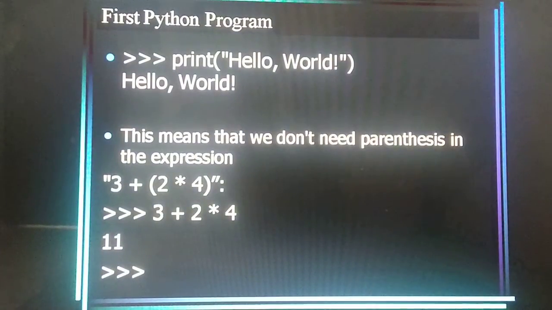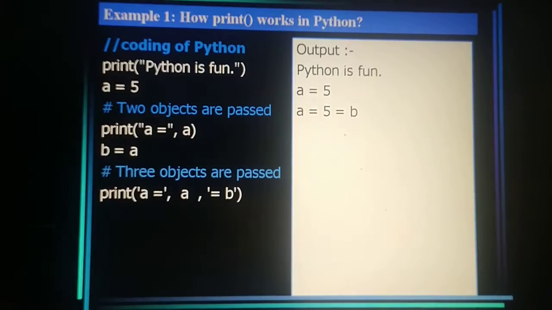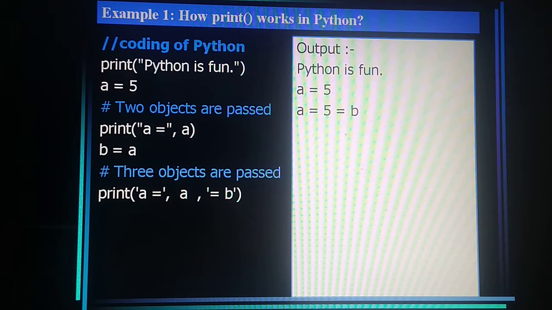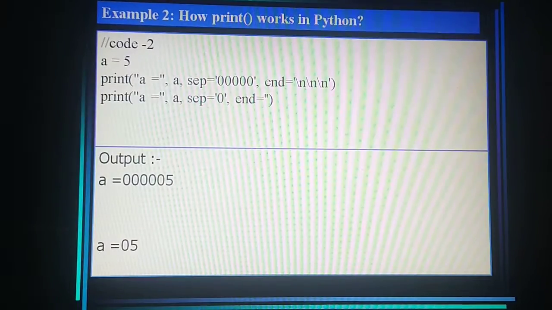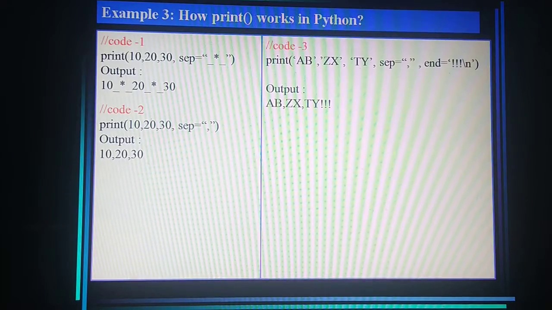A few more examples of the print function. Print hello world, it will display here. Expressions also we can execute. Here you can see a is equal to 5. Then we print in double quotes "a =" as it is, then separated by a comma, a will print the value of a, that is 5. Now the value of a we are going to assign to b. Now we print in single quotes "a =" as it is, then the value of a, then "= b", and the value of b. You can see the output on the right side. A few more examples of the print function here.